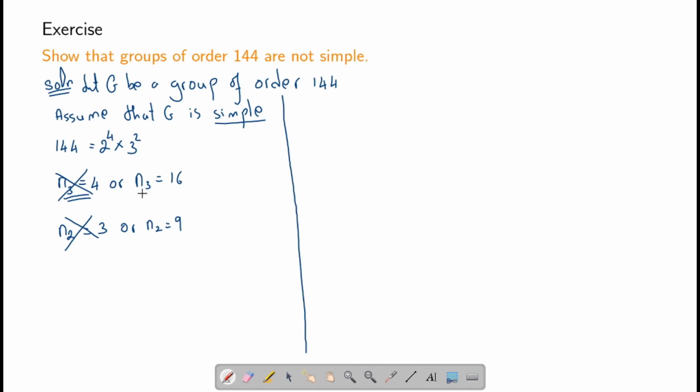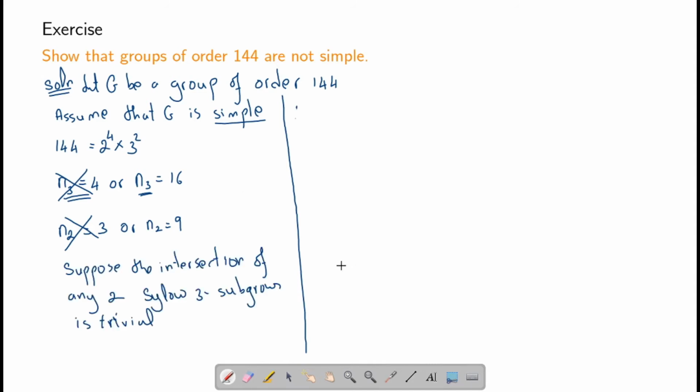Now we will take two different cases. First, suppose the intersection of any two 3-Sylow subgroups is the trivial subgroup. In this case, since a 3-Sylow subgroup is of order 9, any 3-Sylow subgroup will have one element of order 1 and the remaining 8 elements will be of order 3 or 9.